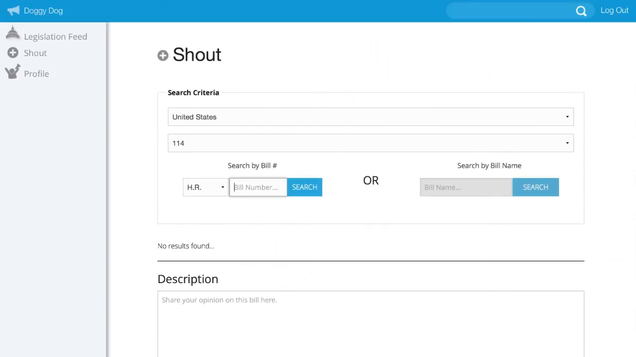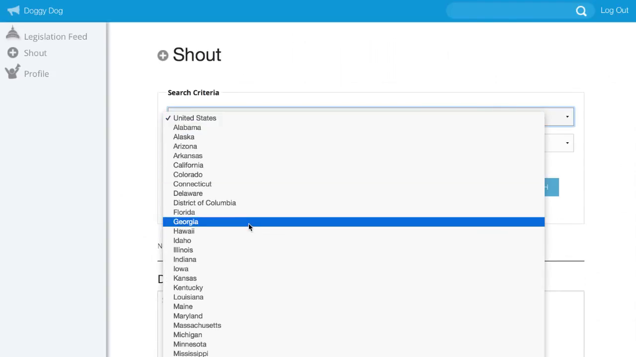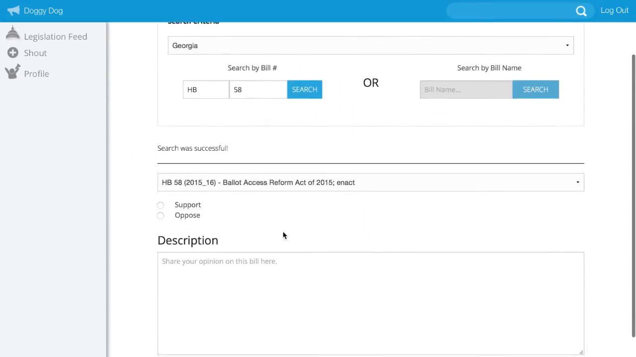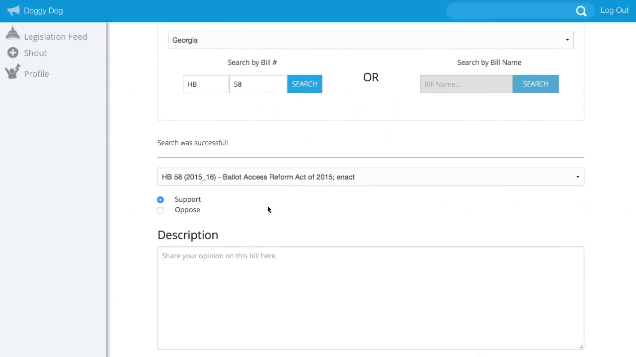But I don't want to do a federal bill. I actually want to do a state bill for this one, and I'll pick Georgia. The prefix on these, because they change so much, we just have set up to where you type it in yourself at the moment. And the bill I'm wanting to do is HB 58. It is a ballot access reform bill, basically giving outsider candidates a much easier time getting their names on the ballot, which I think is a good thing, especially since like 70 or 80% of the elections in Georgia go uncontested, meaning there's only one candidate running for each seat, which is crazy in my opinion. So anyways, I am in support of this measure.